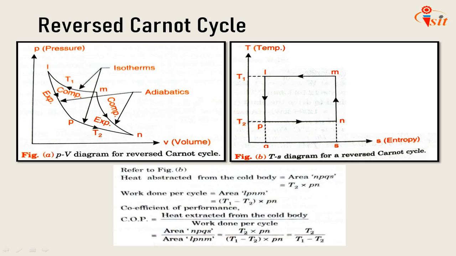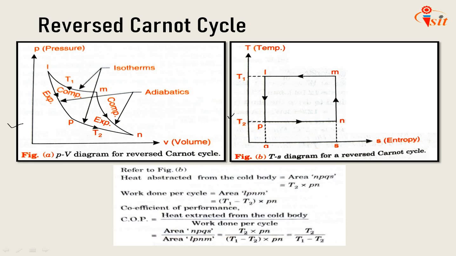The production of such a machine is not practically possible because the adiabatic portion of the stroke would need high speed, while during the isothermal portion of the stroke a very low speed will be necessary. This variation of speed during the stroke, however, is not practicable. The PV and TS diagrams of the reverse Carnot cycle are shown here.